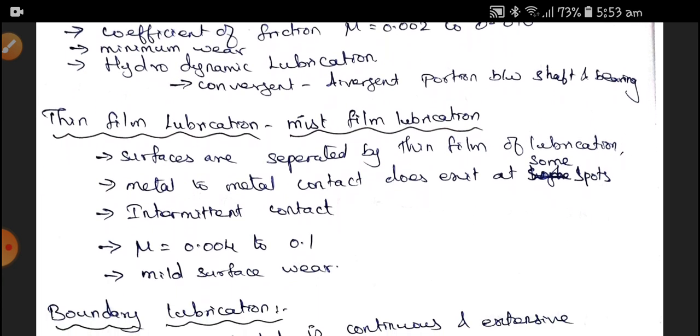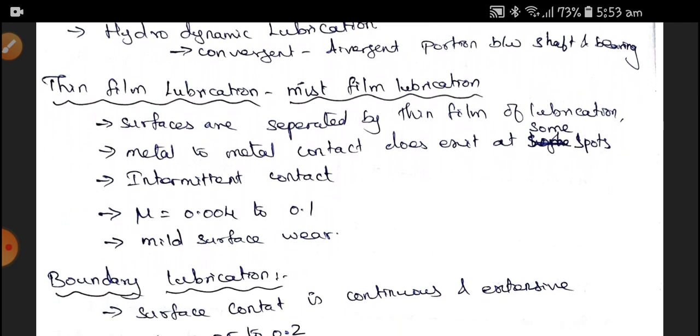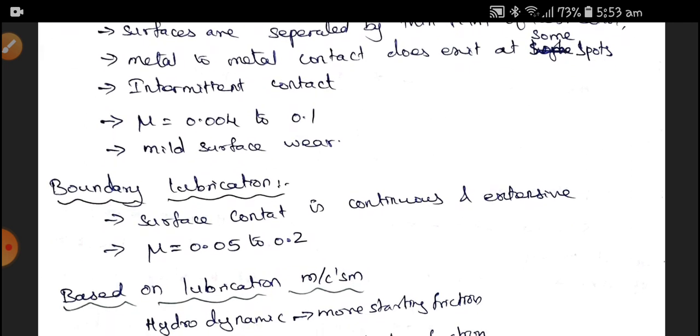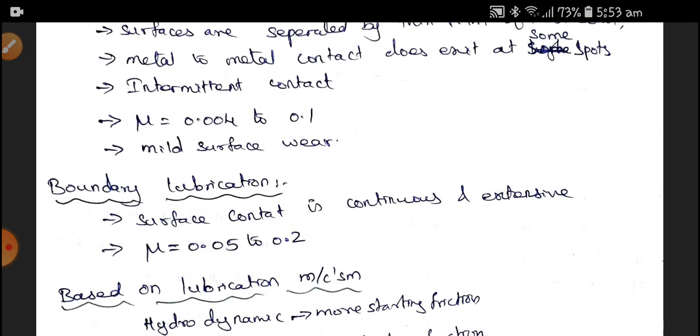Thin film lubrication is otherwise called mist film lubrication. Surfaces are separated by a thin film of lubricant. Metal to metal contact does not exist in some parts, but intermittent contact is there. The coefficient of friction is 0.004 to 0.1. So, mild surface wear is there. Next one is boundary lubrication. There is surface to surface contact, continuously and extensively. The coefficient of friction is 0.05 to 0.2.